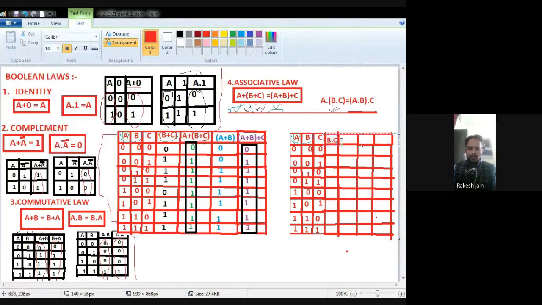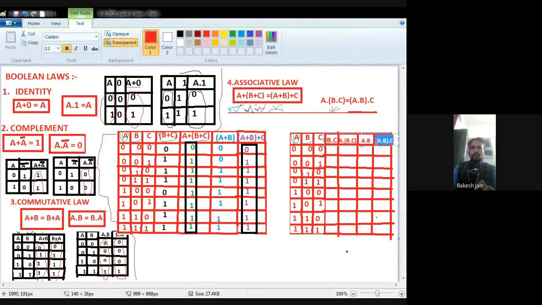Because of the lack of space, I will decrease the size of the font. Kindly do not confuse. Now what we require, A dot B dot C. So I will perform it here. Then I require A dot B, so I will perform here. Then finally I require A dot B dot C, so I will perform here. Okay, I decrease some font size, so you will not get confused.